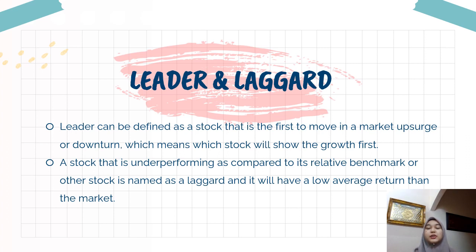Now let's see the next part, which is leader and laggard. What is a leader? A leader can be defined as a stock that is the first to move in a market upsurge or downturn, which means which stock will show the growth first. A stock that is underperforming compared to its relative benchmark or other stocks is named a laggard, and it will have a lower average return than the market.